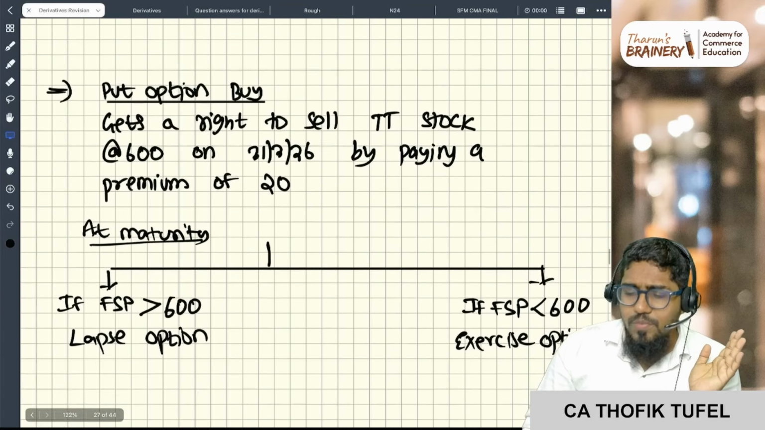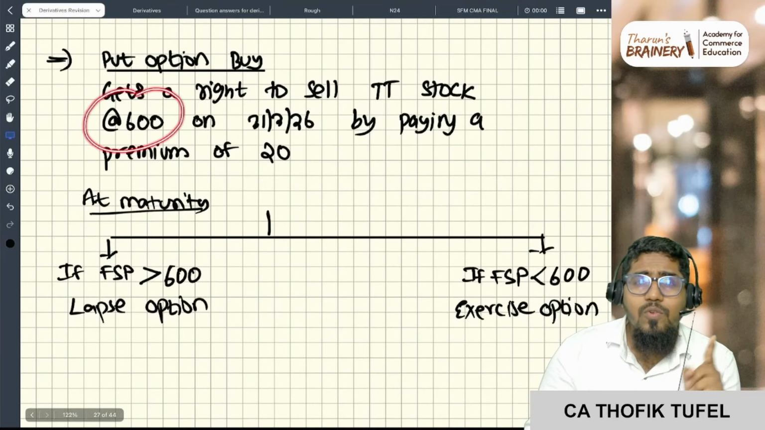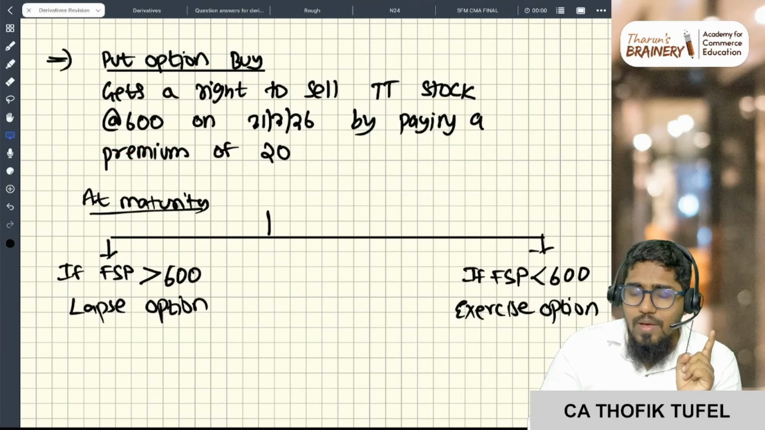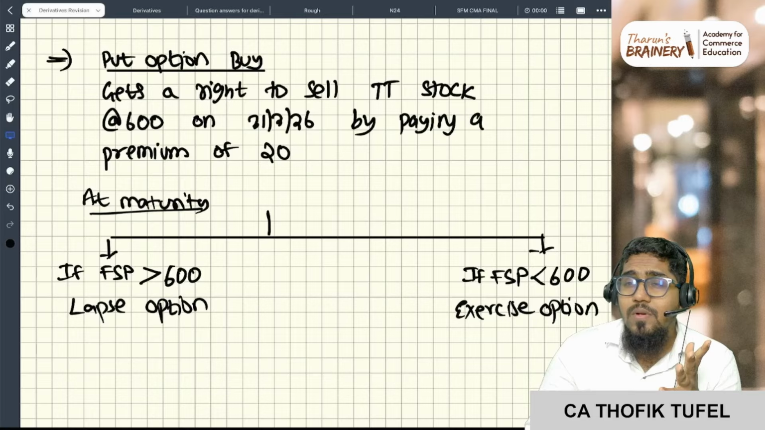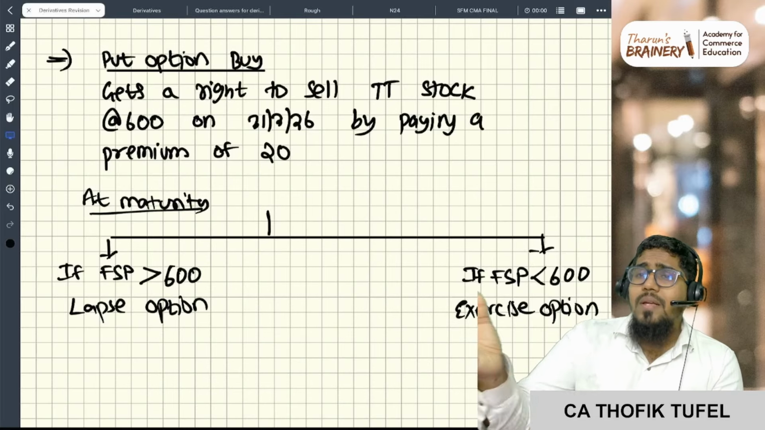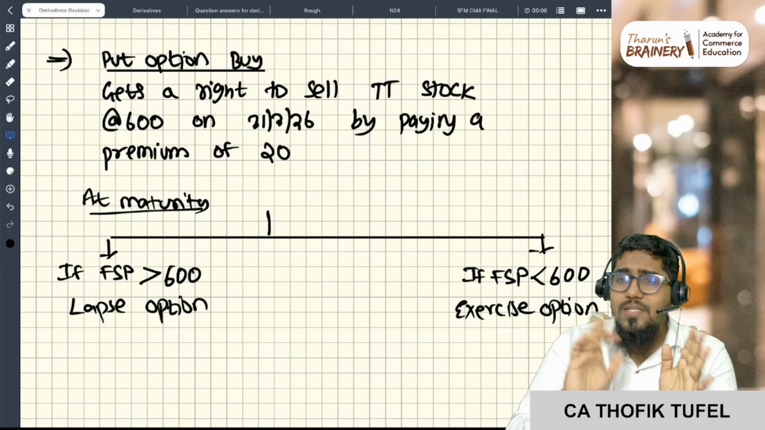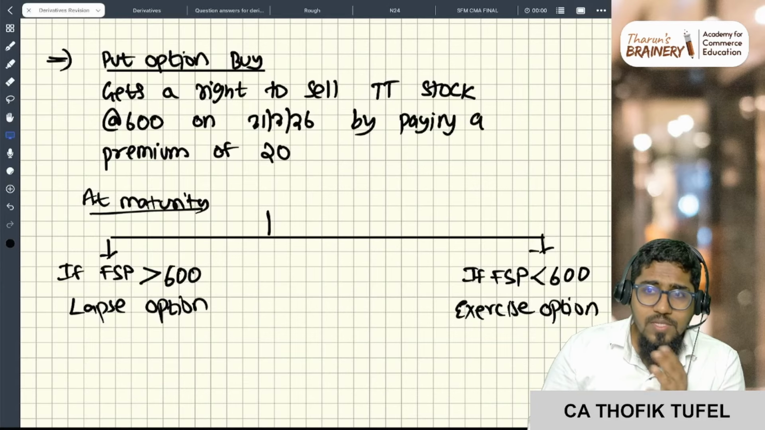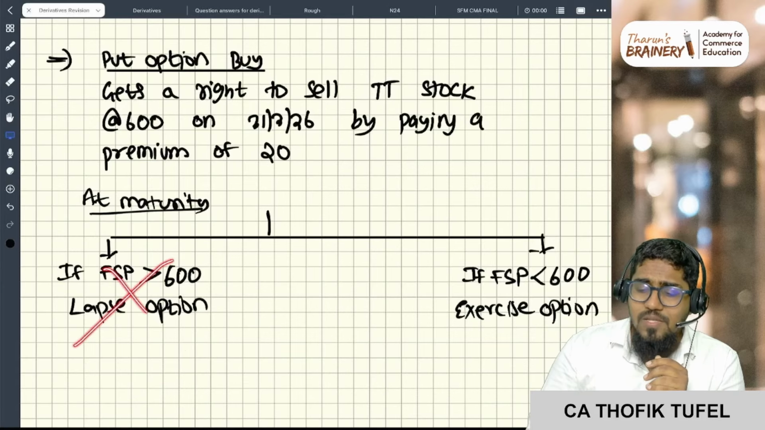Now similarly, put option: I have the right to sell at 600 rupees. Now I slept, I woke up, and the market is 700 rupees. I have the right to sell at 600, but the market is 700. I will go and sell in the market, right? I will not exercise the option. I will say no, I will not sell it to you. So I am lapsing the option.